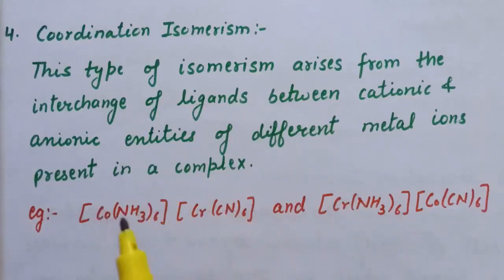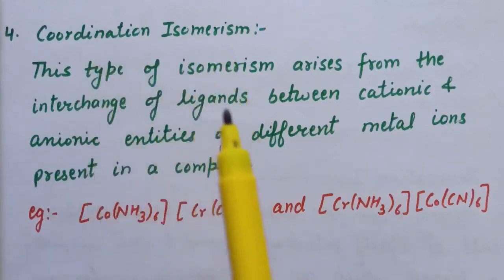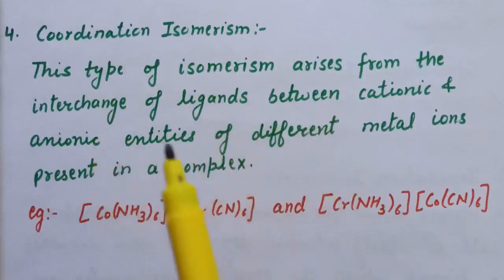So we have two entities, that is cationic and anionic, and there are two metal ions, that is cobalt and chromium. Now in the first case, 6 ammonia molecules are attached with cobalt and 6 cyanide ions are attached with chromium. Now coordination isomerism is when there is interchange of ligands between cationic and anionic entities.